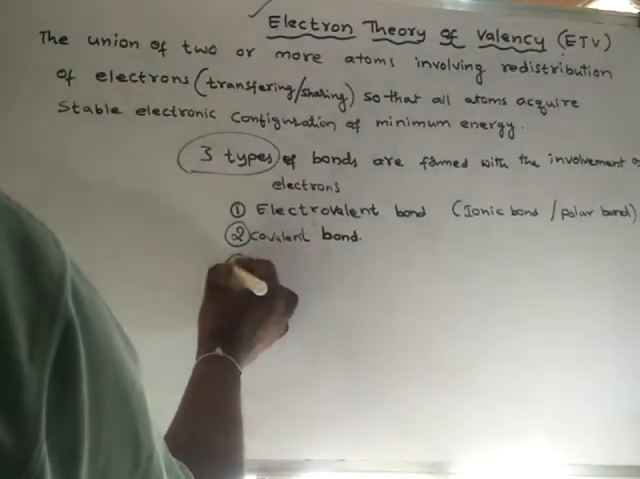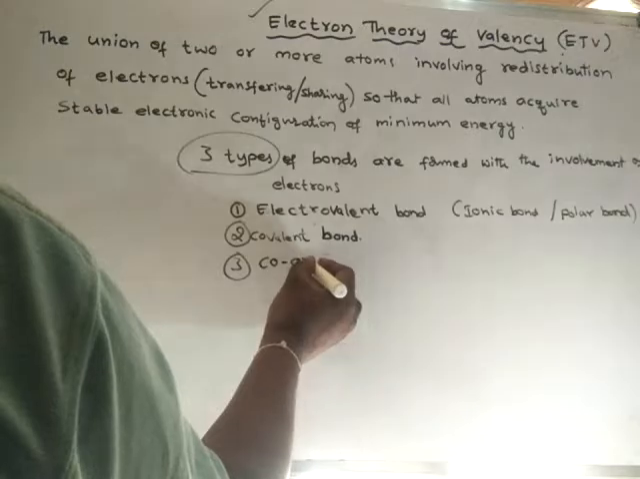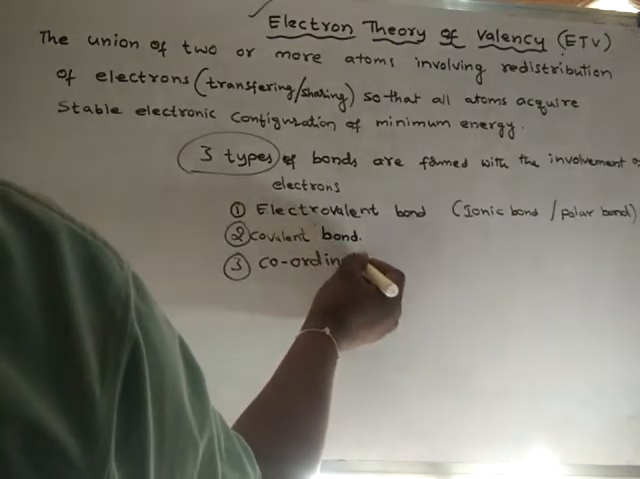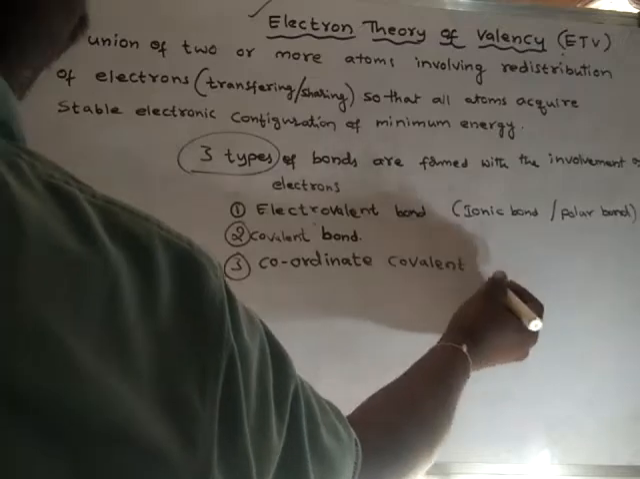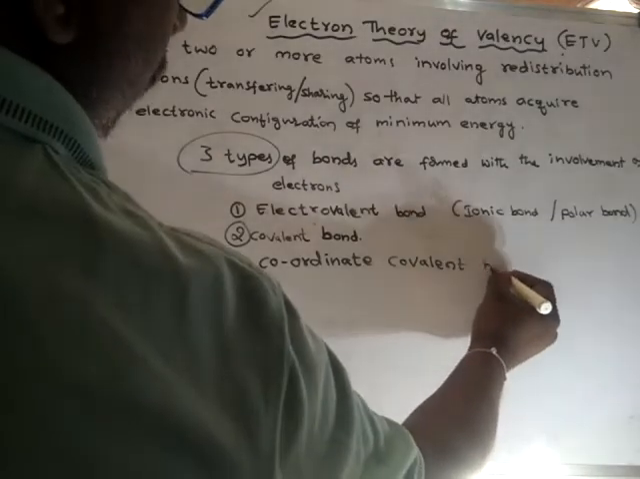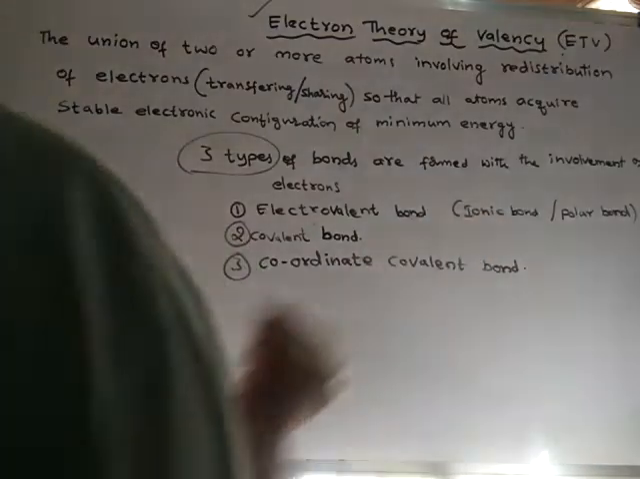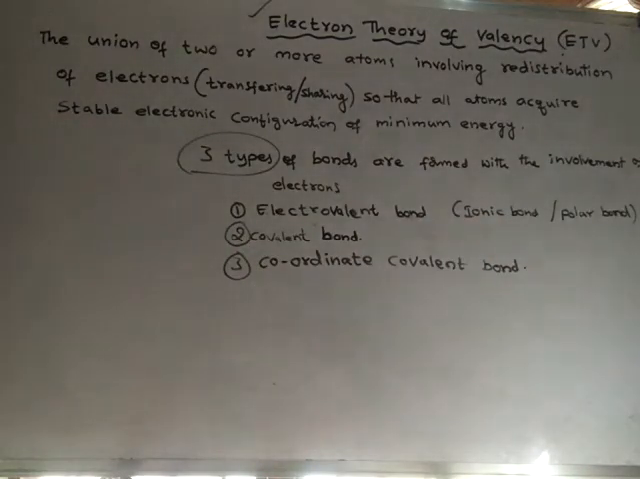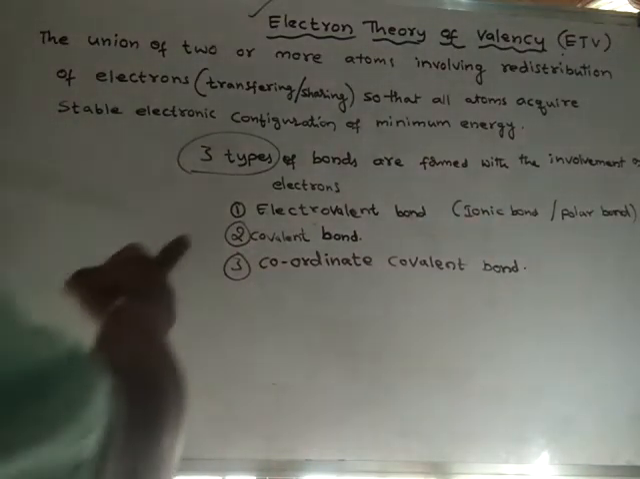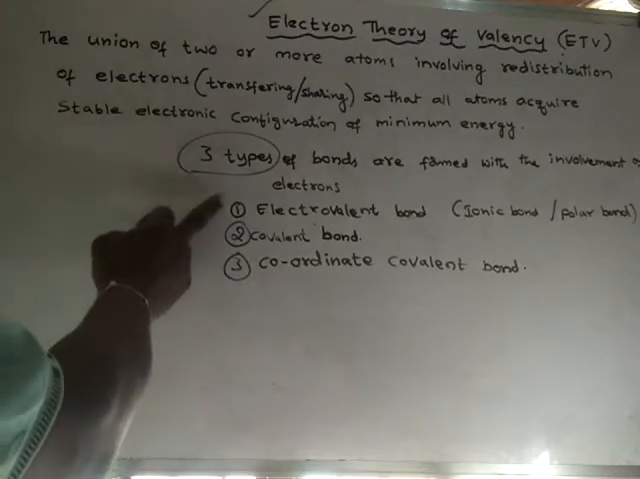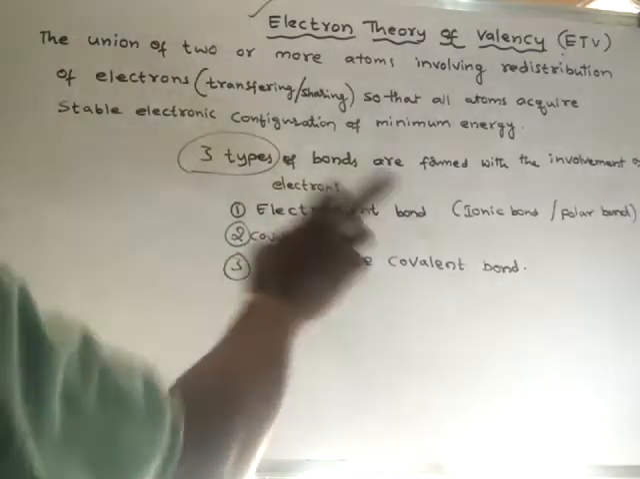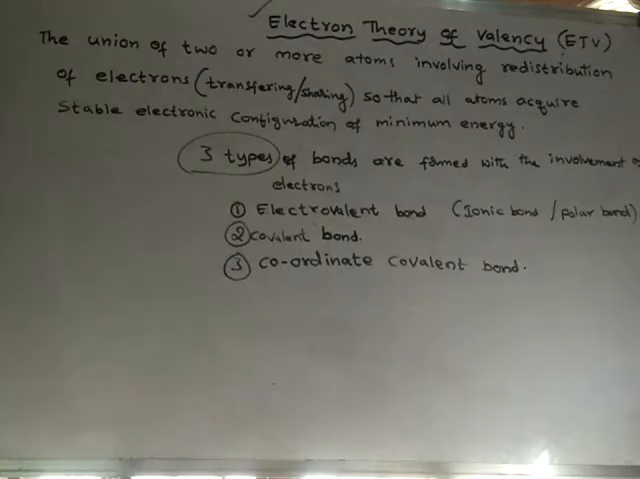And the third type of bond is known as coordinate covalent bond. We will learn all these bonds in detail one by one. So first of all we will go with the ionic bond or electrovalent bond. We will learn about ionic bond or electrovalent bond.